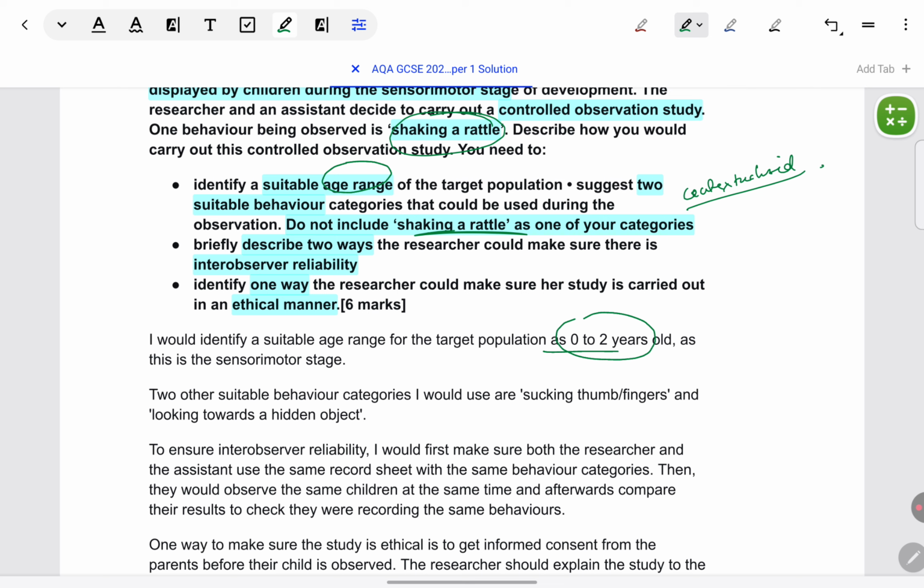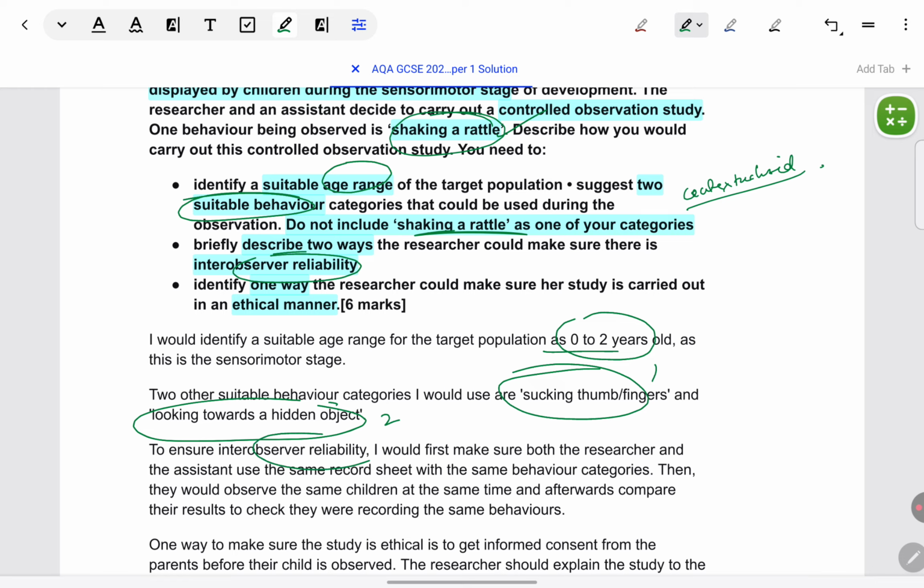Okay, you can pause and read the model answer. Two suitable categories have been explicitly given. Specific example: sucking thumb, looking towards hidden object. And shake a rattle has not been used as one of the categories. The categories are totally different. So what has been kept as an exclusionary criteria, the student has been mindful of it.